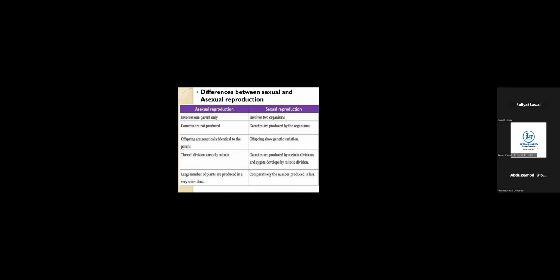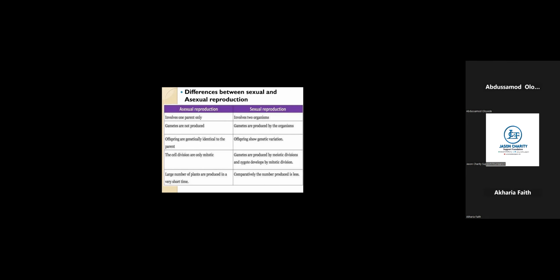For asexual, no gamete is produced. But for sexual, gametes are usually produced, whereby we have the male sex gamete and the female sex gamete. For asexual reproduction, offspring are genetically identical. For sexual, offspring show genetic variation. Genetic variation means there is a difference in the composition of both the offspring and the parent cell.